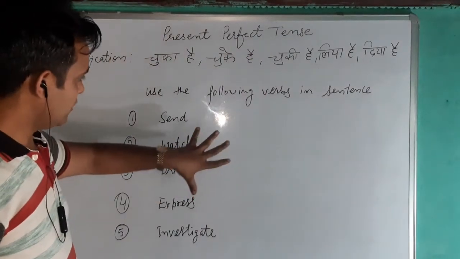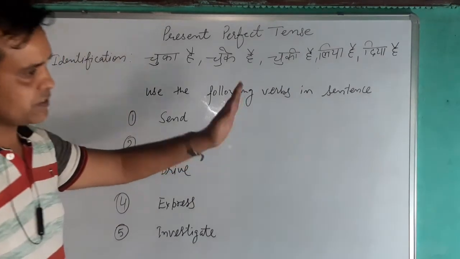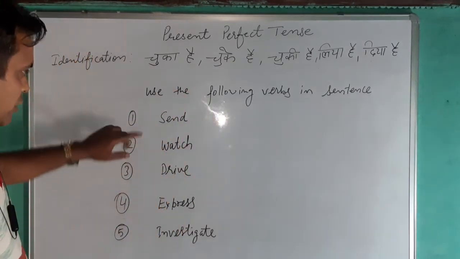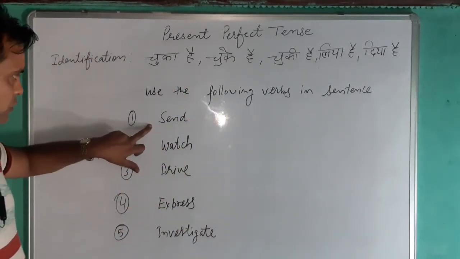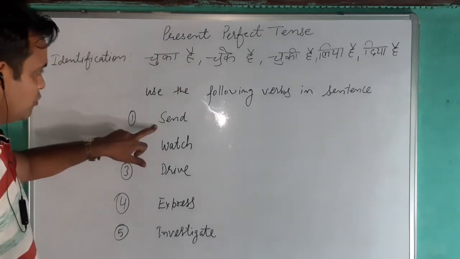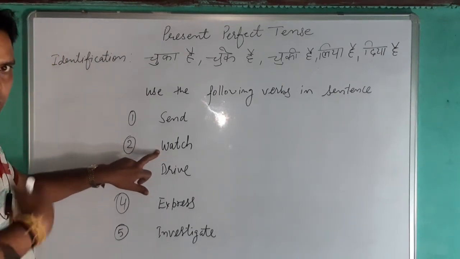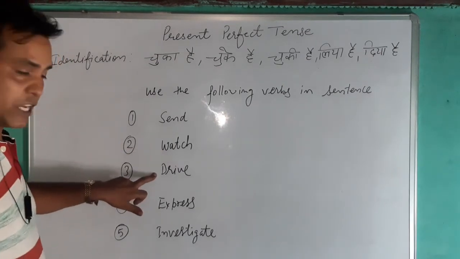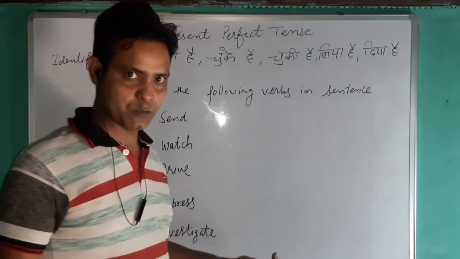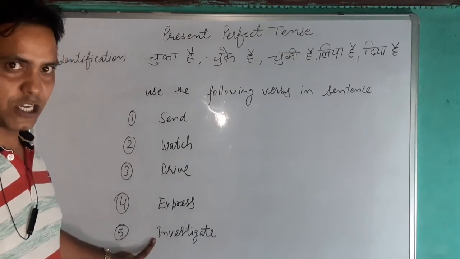Firstly make the affirmative sentence, then change it into negative, interrogative and negative interrogative. The first verb is send, meaning भेजना, as when you are sending a letter. Watch, देखना. Drive, driving करना. Express, व्यक्त करना अपने आप को. And investigate, जांच पड़ताल करना.